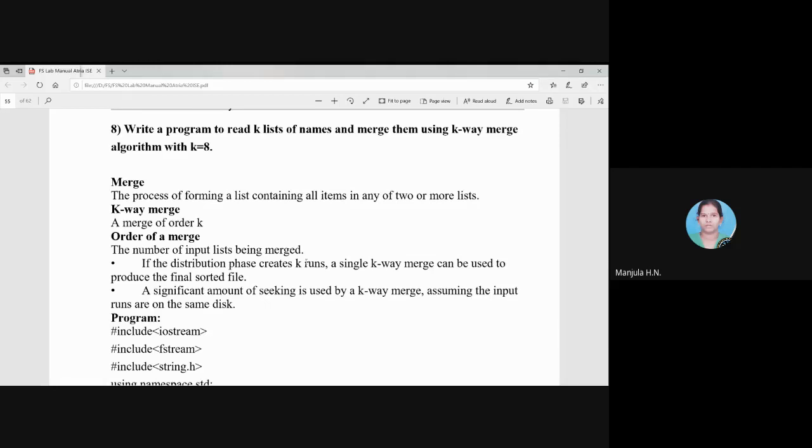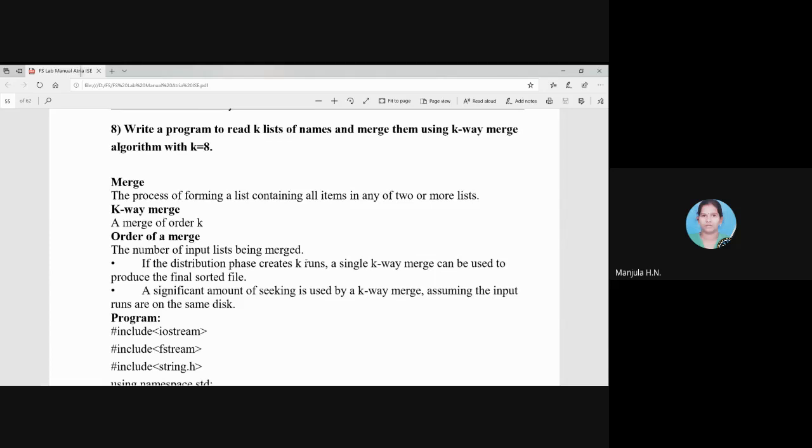So the problem statement for file structures 8th program is: write a program to read k lists of names, merge them using KV merge algorithm with k equal to 8. What we have to do in this program is implement the merging concept, and the order of the KV merge is 8. So that is, the k value should be 8.